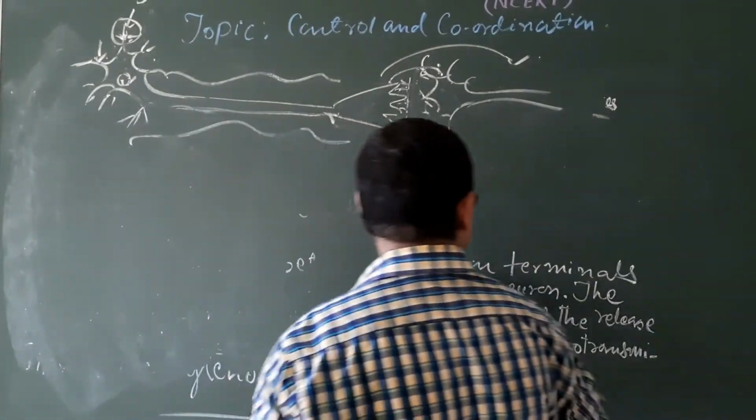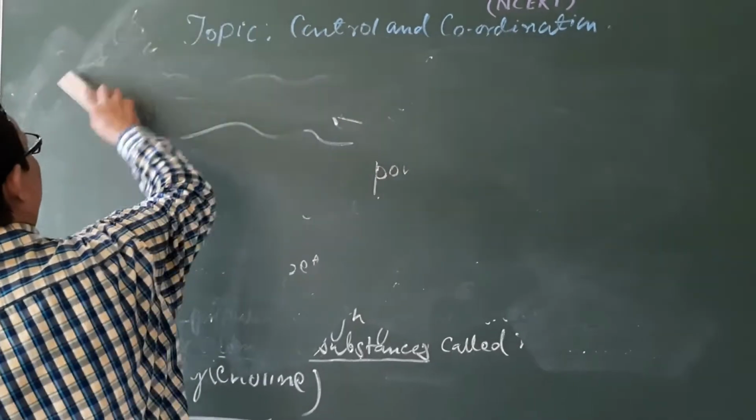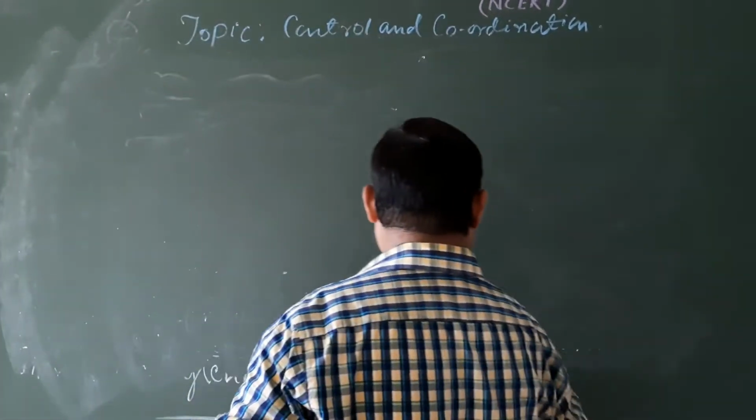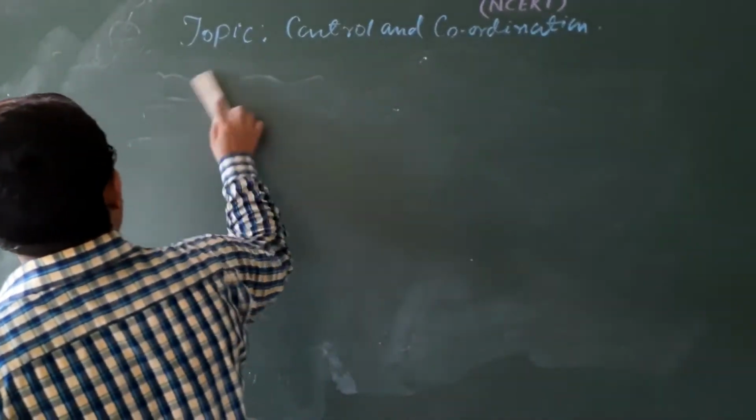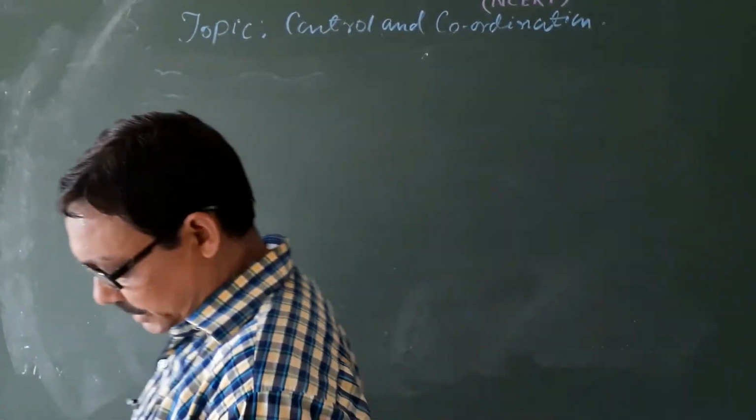Now come to the new points for today's lesson. First we will study the types of neuron.